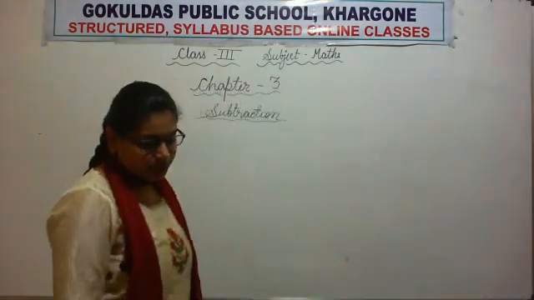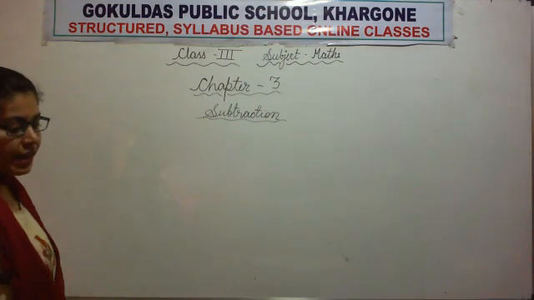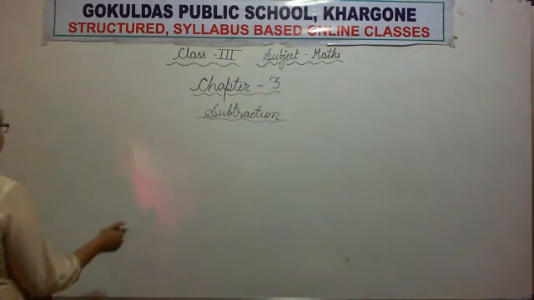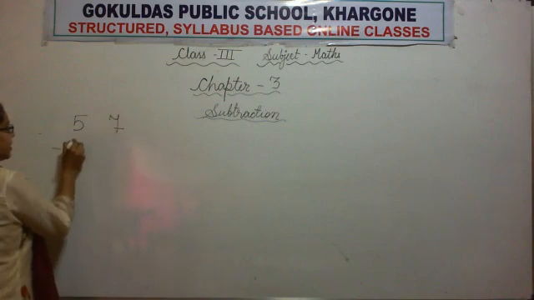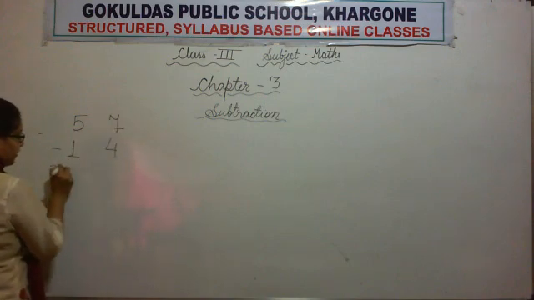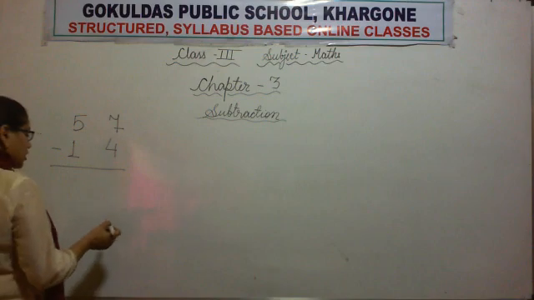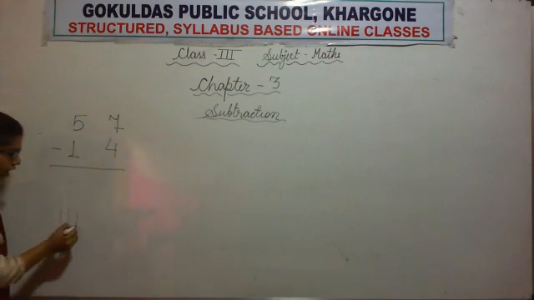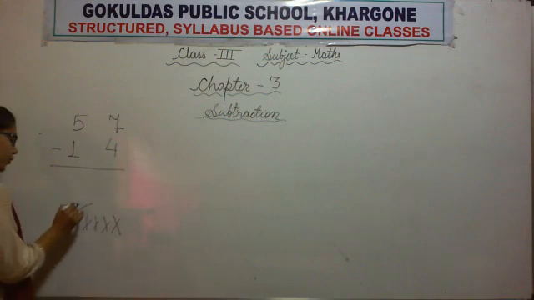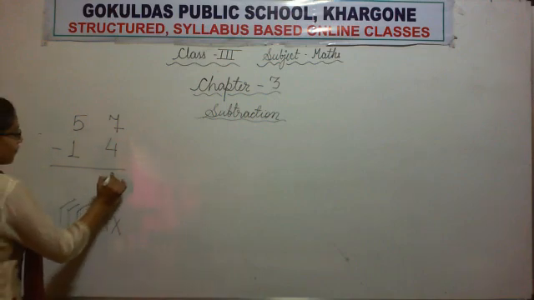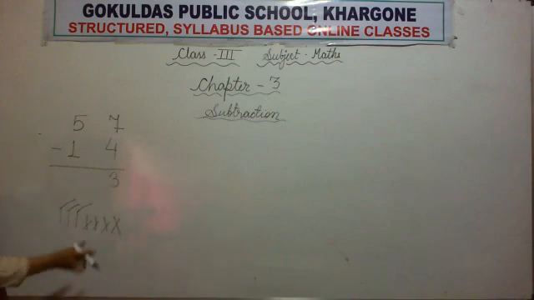Okay. Now the next question is 57 minus 40. Now let's draw 7 sticks. 1, 2, 3, 4, 5, 6, 7. Minus 4. Minus 4, it means we will cancel 4 sticks. Now let's count how many sticks. 1, 2 and 3 sticks. So we will write the number 3 here.